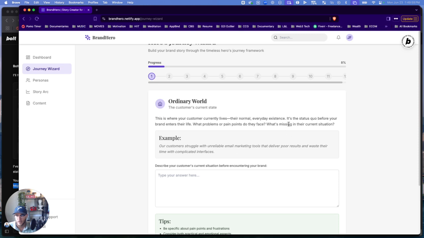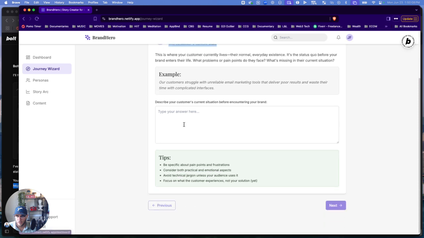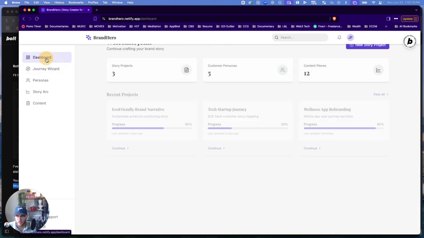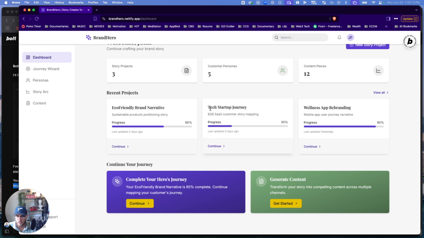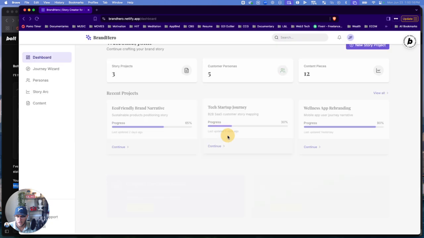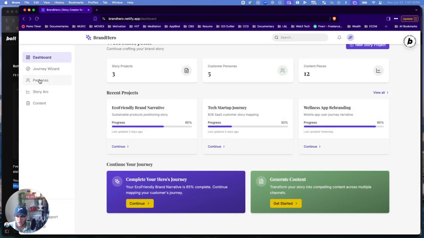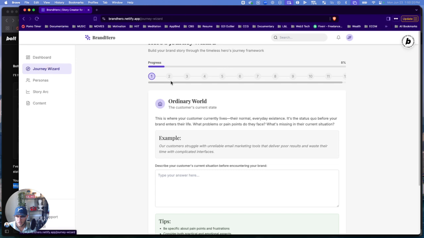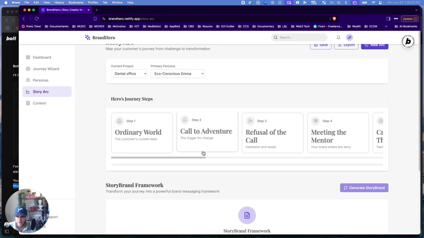So here, this is where you actually describe the business. So you can describe the customer's current state, like where they're at in that journey. So once you go through this process, it will create what's called a project here. So I can actually go in and click one of these. Let me go to story arc here. So I can come in here once it's created. So it's underneath story arc.